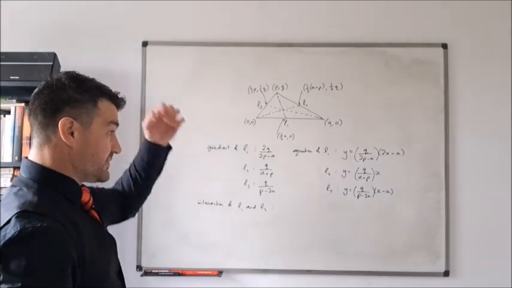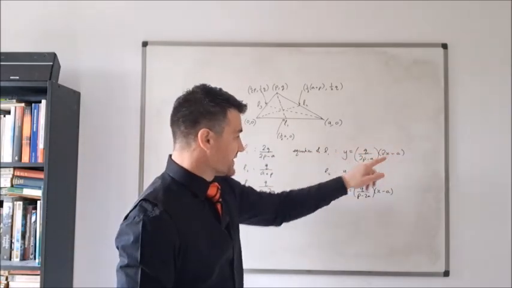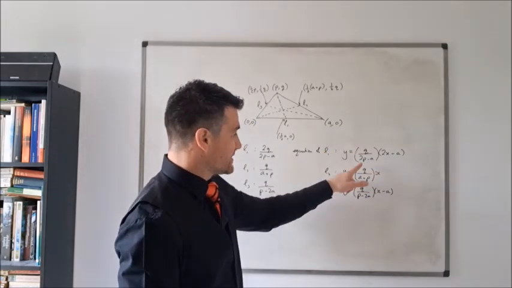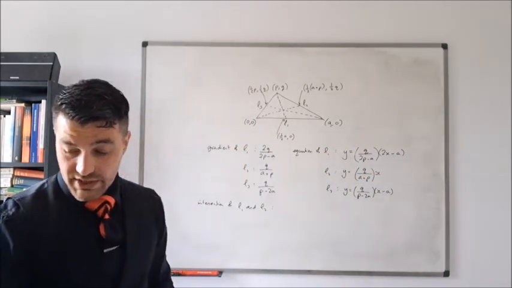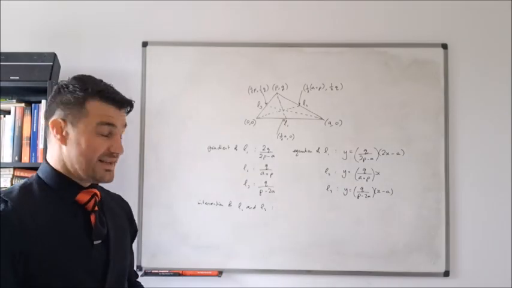And you just solve with simultaneous equations. So we've already got y equals this and y equals this. So just set this equal to this and solve the equation. Again, I'm not going to go through all of the details. The first time I did this, I messed it up.